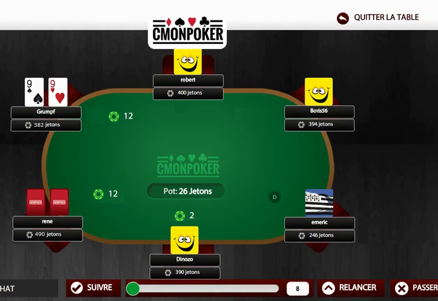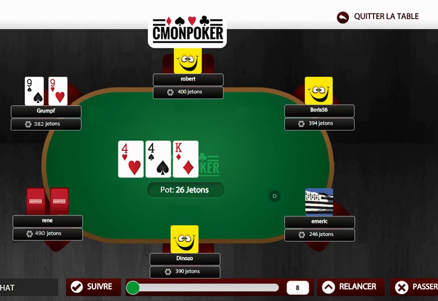Now let's look at the second of 4 examples. We have a pair of 9s and we're up first. So we open the bet and we have once again made Renee pay. The flop drops and we got a king, a 4 and a 4. It's a flop that once again very often will play into our hand.